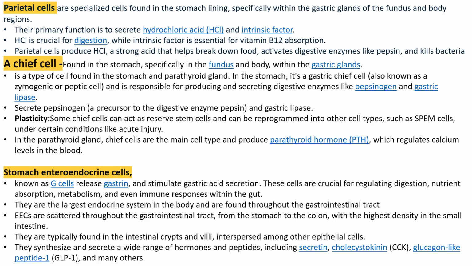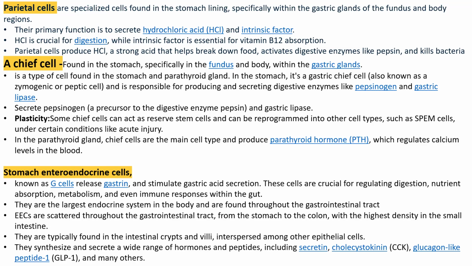And most important, chief cells are found in the stomach and also in the parathyroid gland. Chief cells are not only found in the stomach, they are also found in parathyroid glands. So what is the function of chief cells in the stomach? The gastric chief cell is known as a zymogenic or peptic cell.